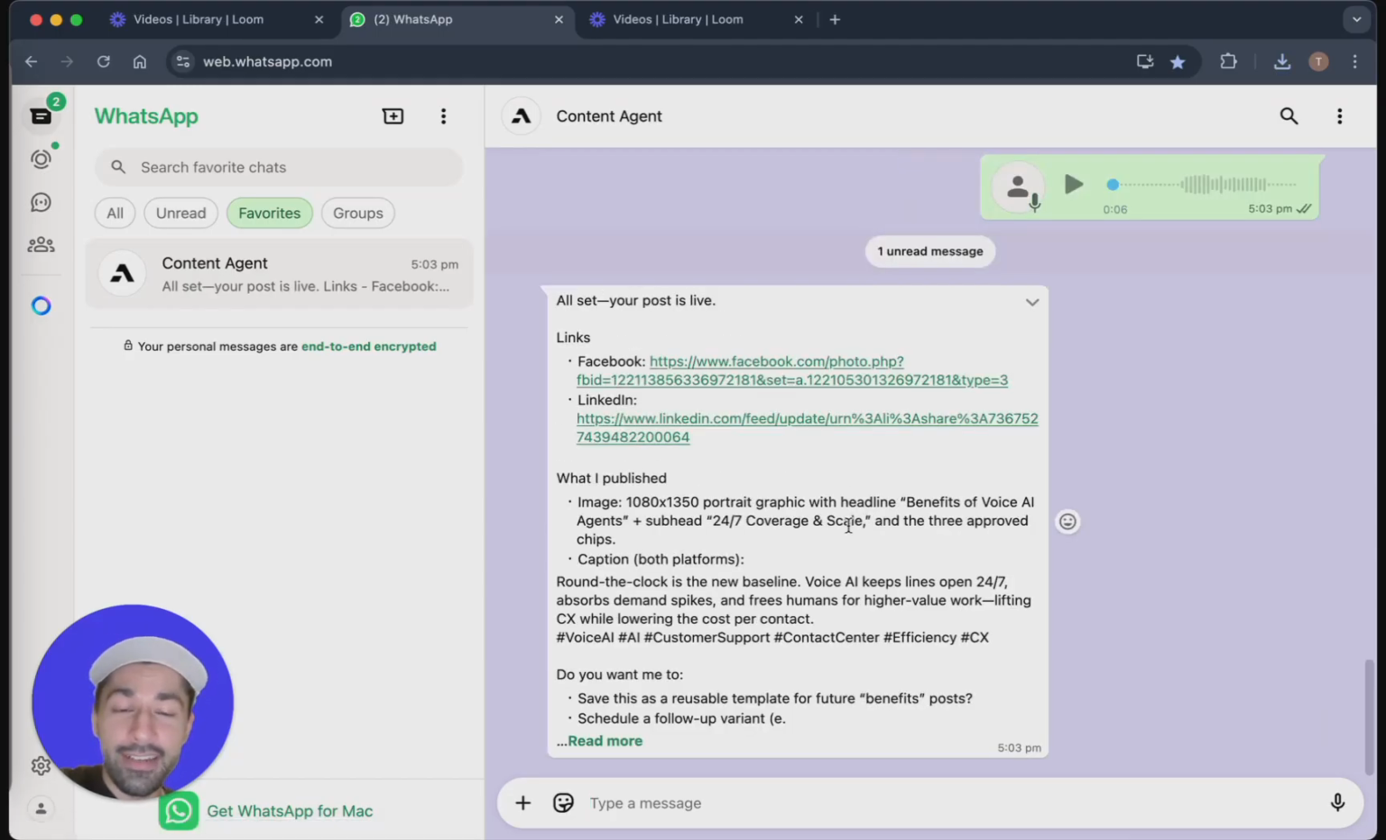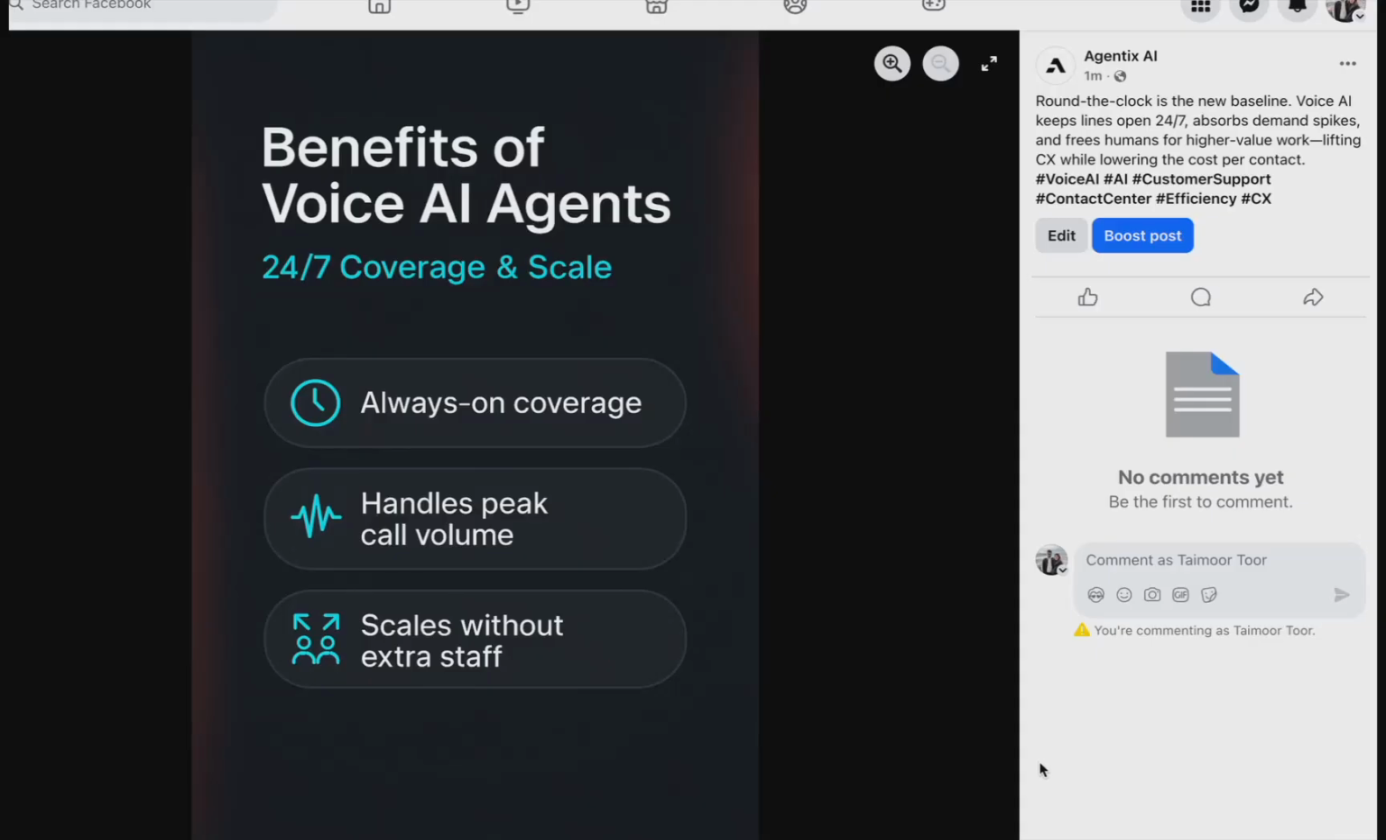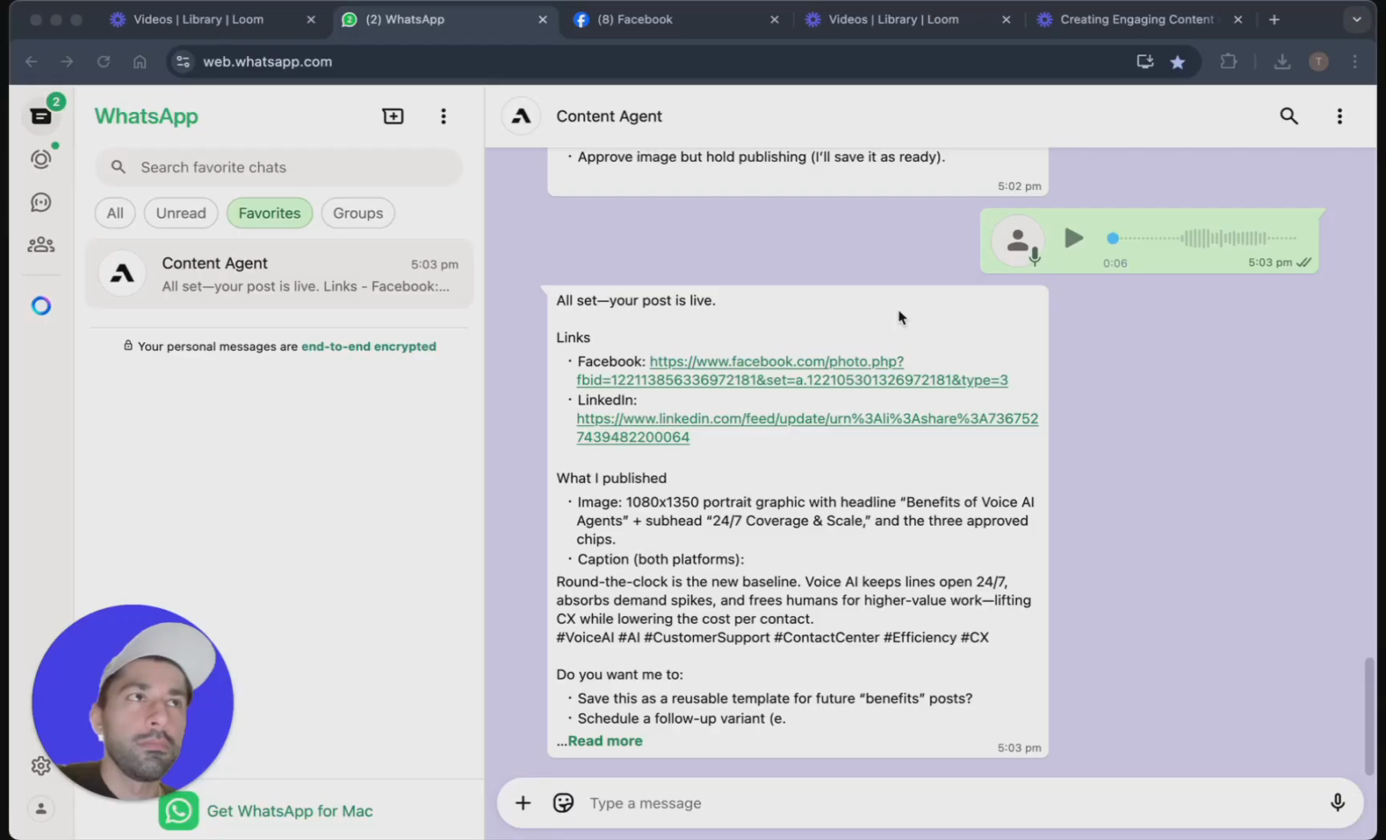Looks like the post is live. Let's go ahead and have a look at the Facebook post. There's our image. Perfectly structured copy. No emojis. Nice hashtags. So that was the Content AI agent, guys.